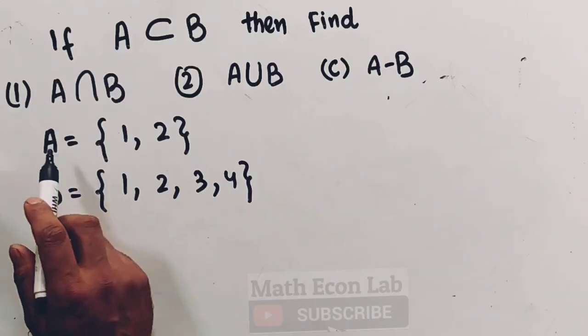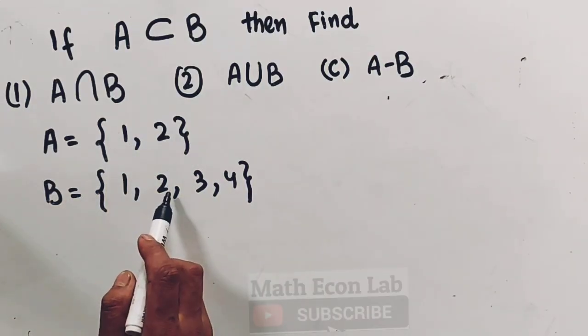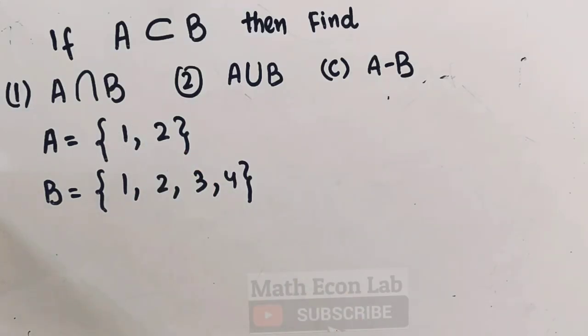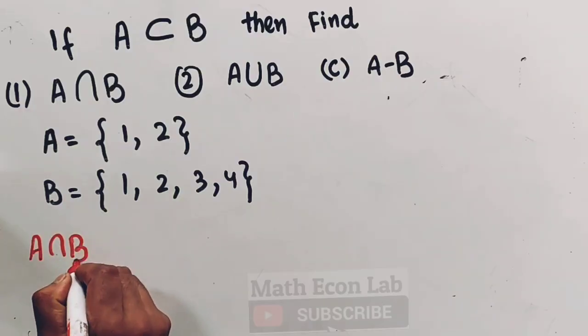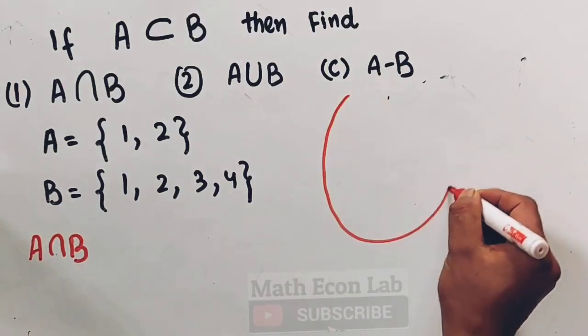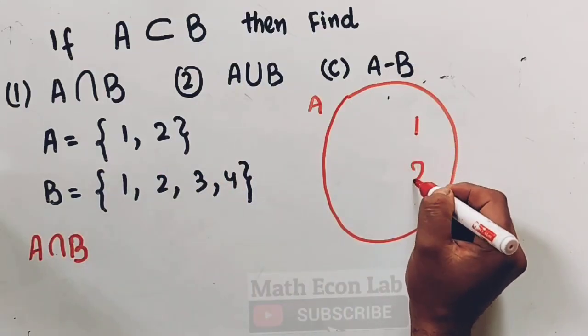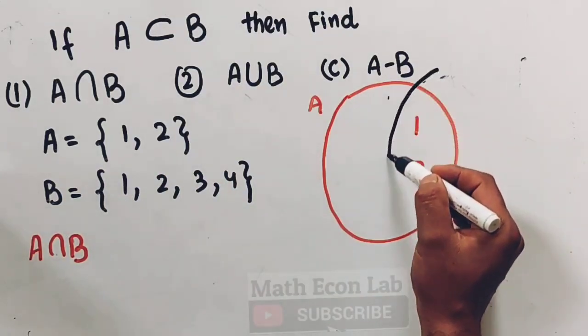Okay, now we say that A is a proper subset of B if all elements of A are also present in B, but there are some elements in B which are not present in A. Okay, first we need to find out A intersection B. So let us draw. Let us suppose this is set A. In set A we have 1 and 2. In set B we have 1, 2, 3, 4.